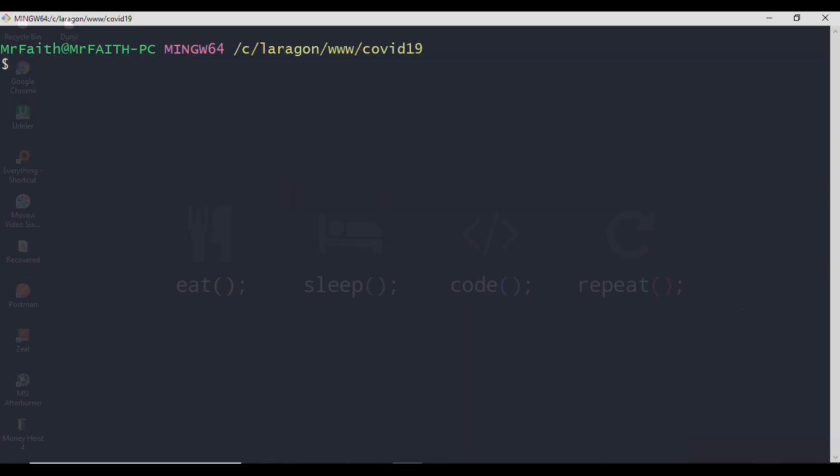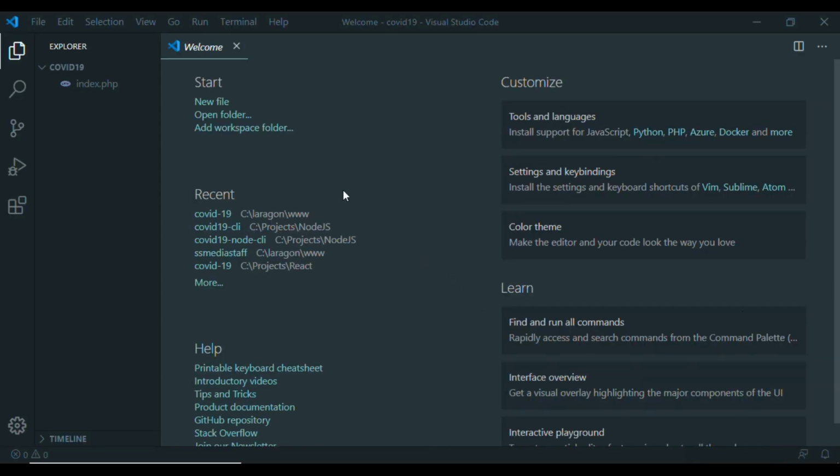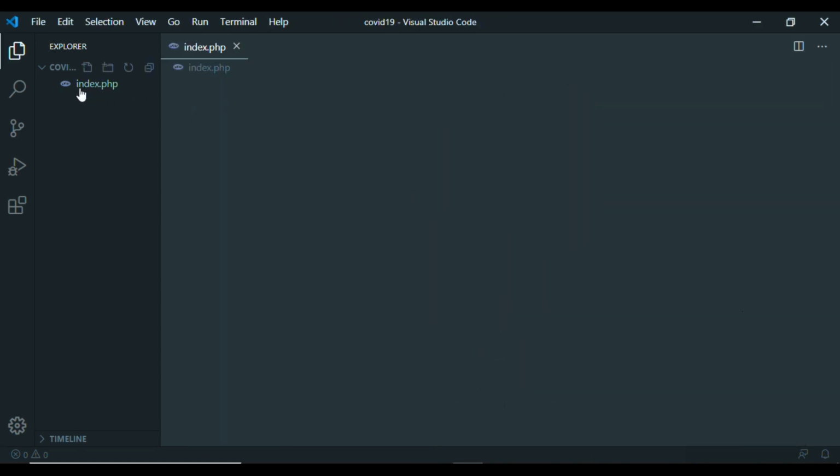So now the next thing I want to do is to open it inside VS Code, which is my favorite code editor. So I'll say code and dot. Give it a minute, it's going to open it up, and then we'll begin to code right away. Cool. So now I'm in VS Code. I don't need this. Let me close it up, and then let me go into my index.php file.